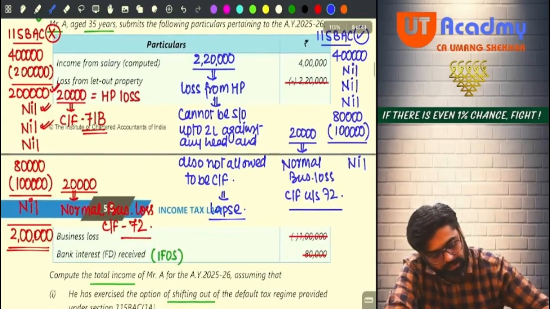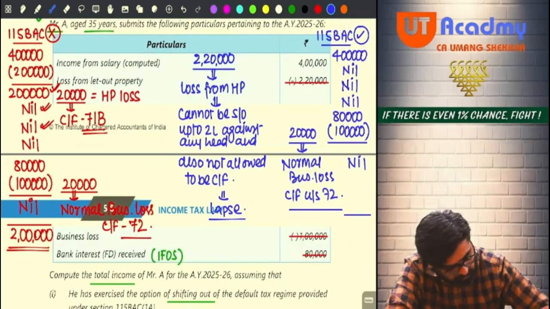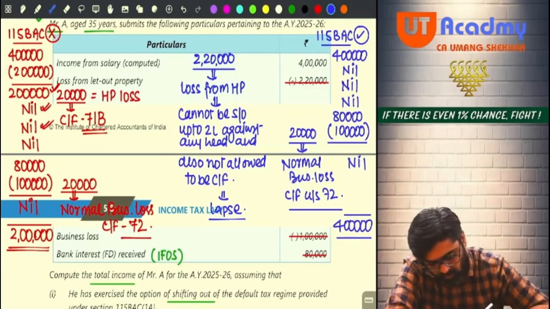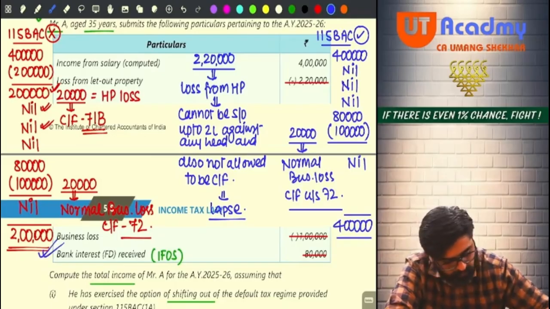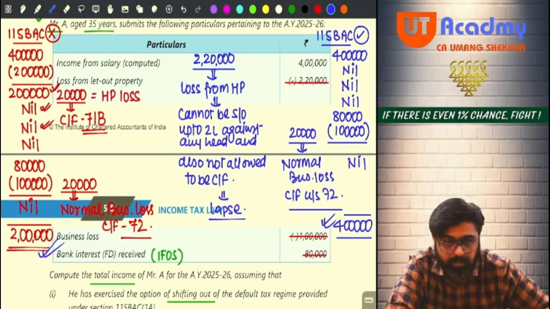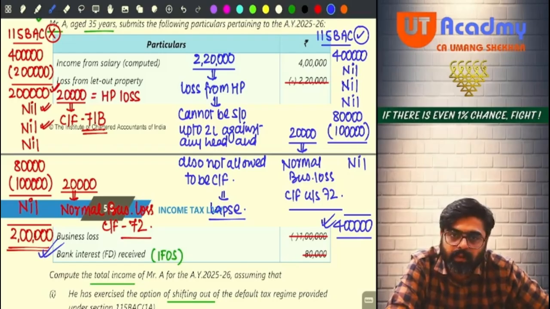Can you see? So what will be my taxable income here now? Now what will be my total income? Come on, tell me. It will be 4 lakhs. So if I don't follow 115 BAC, my total income is 2 lakhs. And if I follow 115 BAC, my total income is 4 lakhs. They have not told you to tell which one is better.